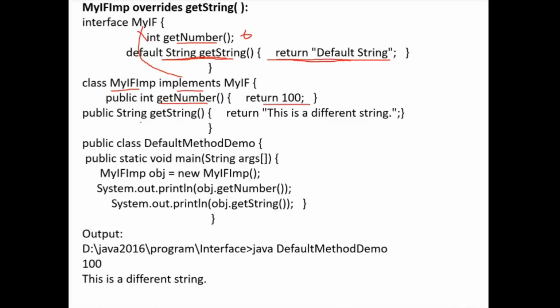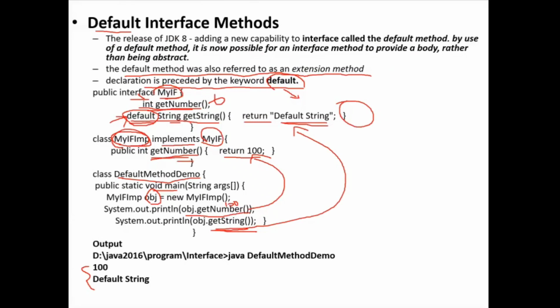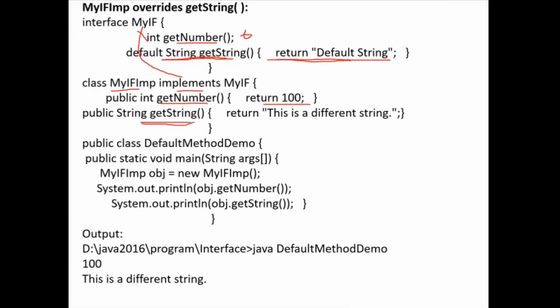And then here I overrode the method getString. In the previous example, I had not overridden it. In this example, I have overridden the default method getString. While you override, you should use public.